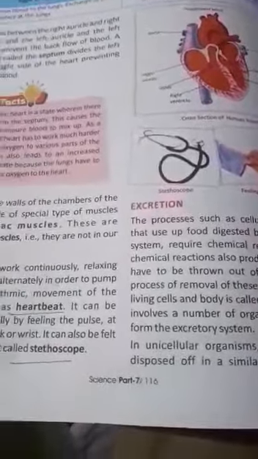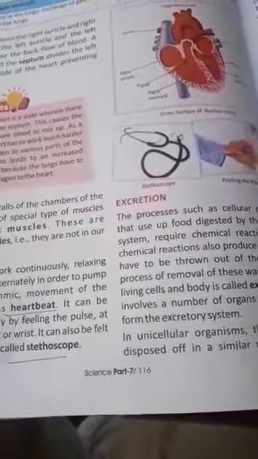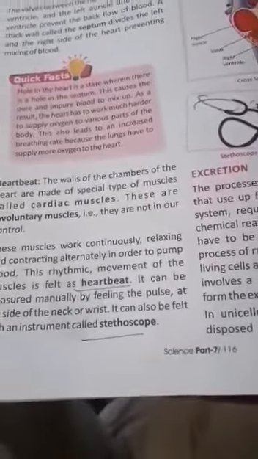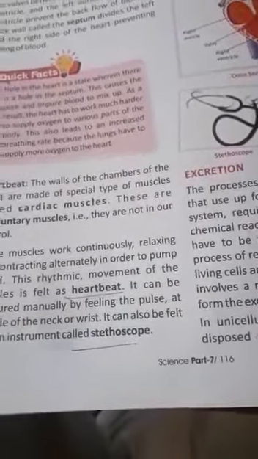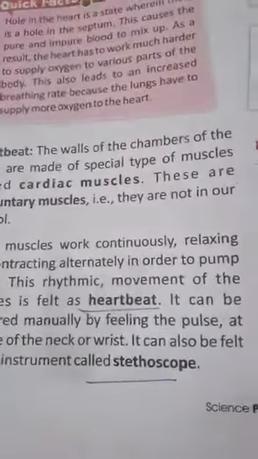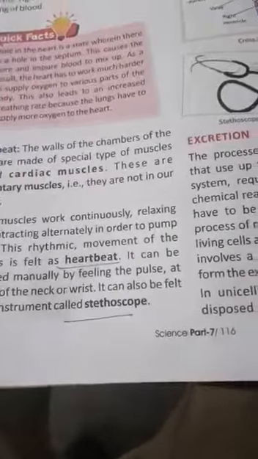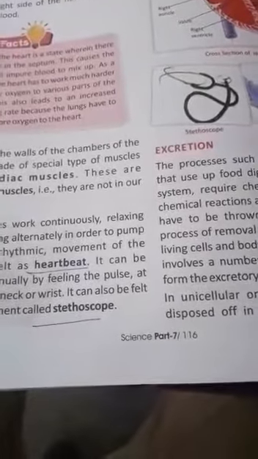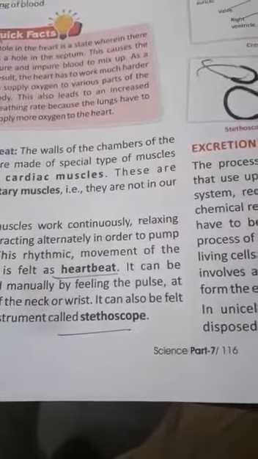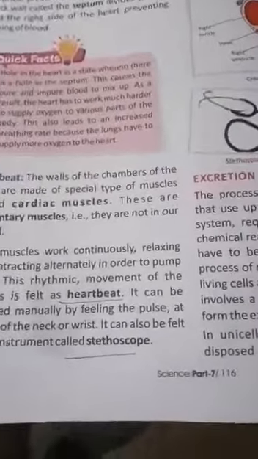Now the heartbeat, students. The walls of the chambers of the heart are made up of a special type of tissue known as cardiac muscles. These cardiac muscles work regularly without taking any rest, and they are involuntary muscles, not under the control of our will, so they beat regularly the whole life. That's why our heart does not take any rest when we sleep or when we run.